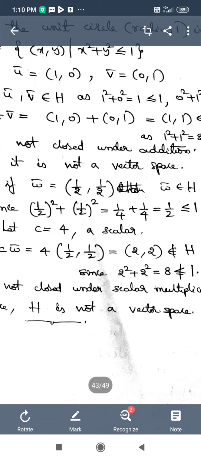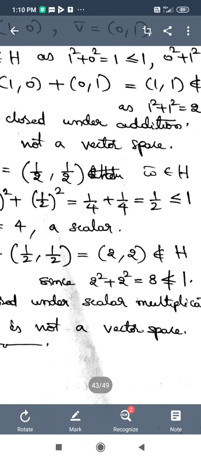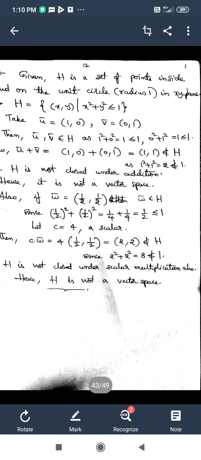We can say that (2, 2) cannot be an element of H, for the reason that here x is 2 and y is 2, and when we see the value of x square plus y square, it is equal to 2 square plus 2 square, which is 4 plus 4, which is 8. We know that 8 is not a number less than or equal to 1. So 2 square plus 2 square is not less than or equal to 1, and hence (2, 2) is not an element of H. That means the scalar multiple is not an element of H.